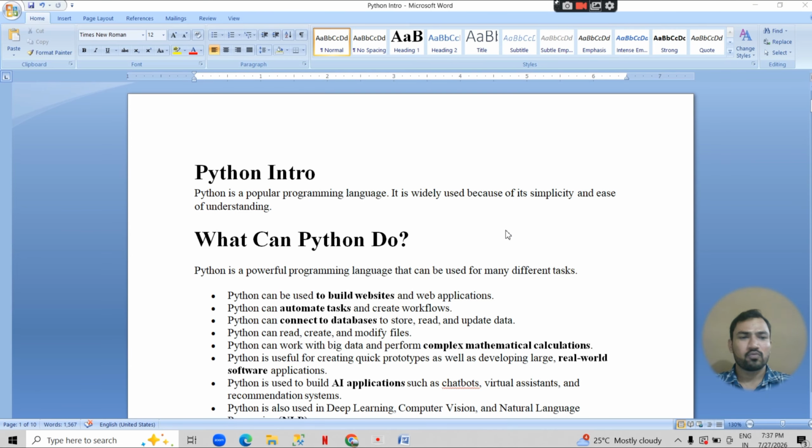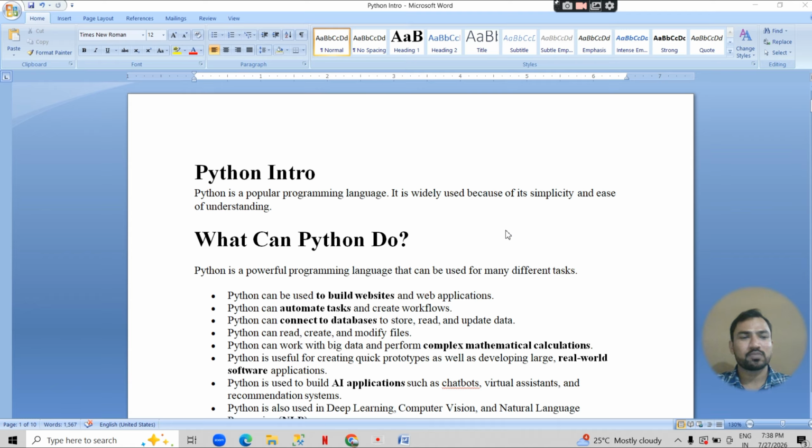Okay, we are going to execute code in command prompt. As you know, Python is a very popular programming language. Nowadays it is used everywhere. Okay, so we are going to start with the basics of Python. So what is Python? Python is a popular programming language.